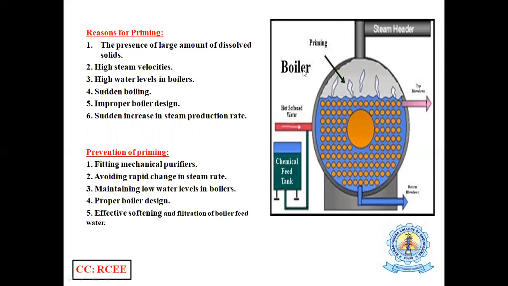Okay, so how can we prevent priming? Generally, based on the reasons we discussed for the formation of priming, you go for resolving them: filtering out mechanical impurities, avoiding rapid change in steam rate, and maintaining low water levels in the boiler. Generally, proper design and effective softening and filtration of boiler fluids are the general prevention methods to reduce priming.